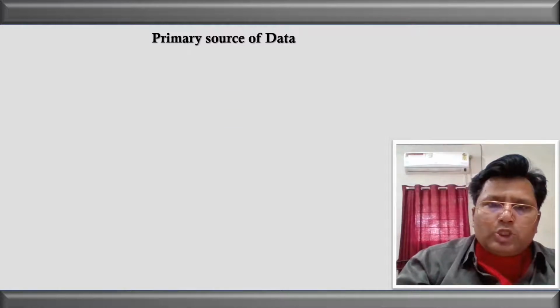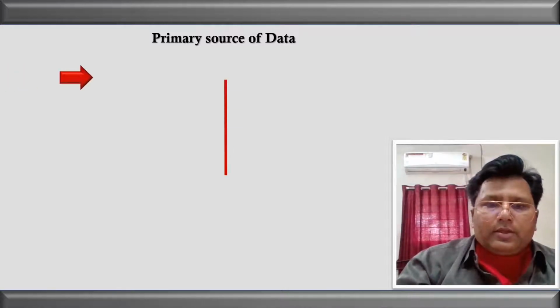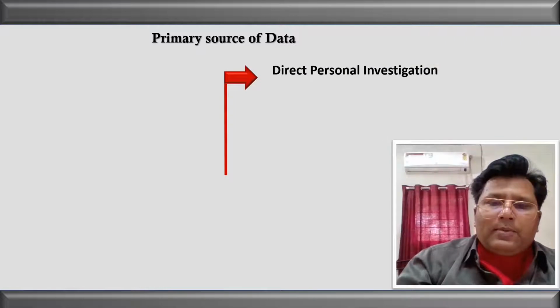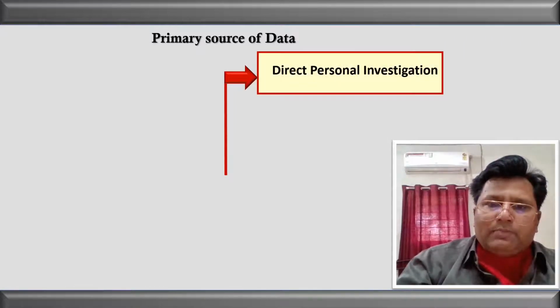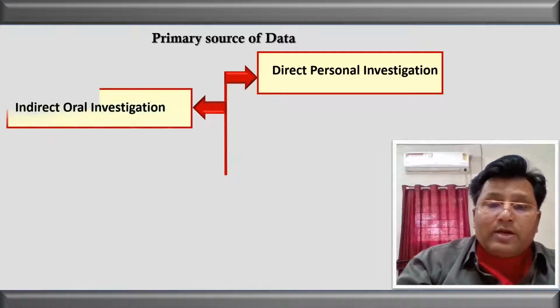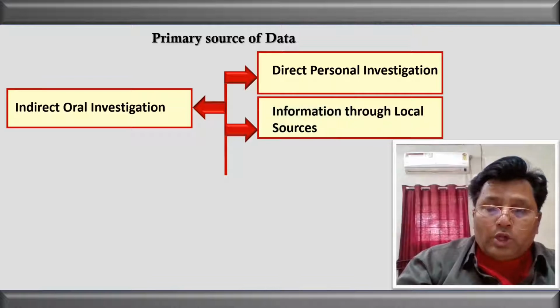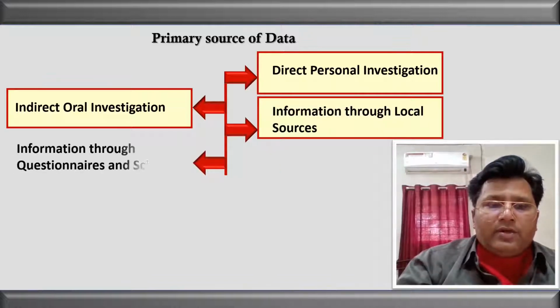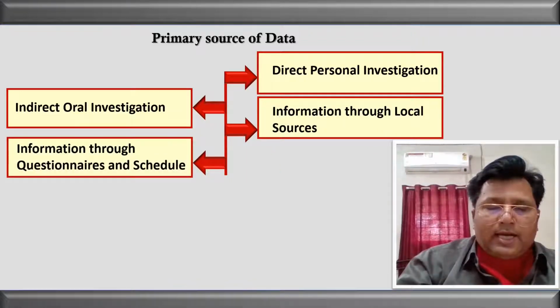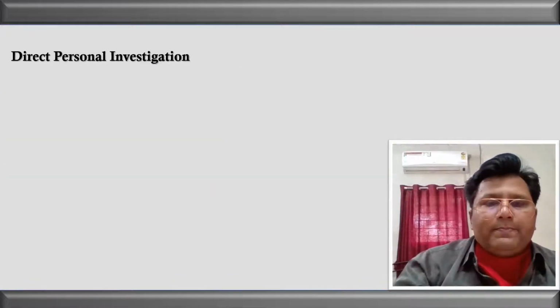Now let us see the sources of the primary data. In the case of the primary data, we are having certain sources. For example, we are having the direct personal investigation, we are having indirect oral investigation, we are having information through local sources, and at the end we are having information through questionnaires and schedules. We will discuss one by one all these sources of the primary data.